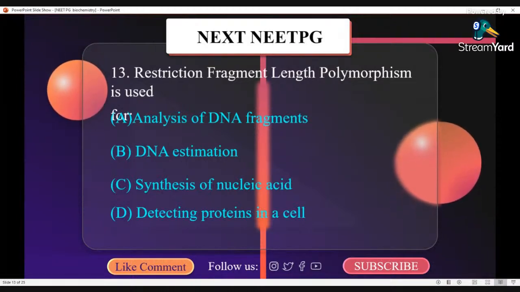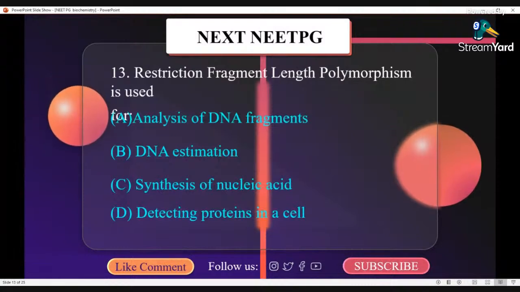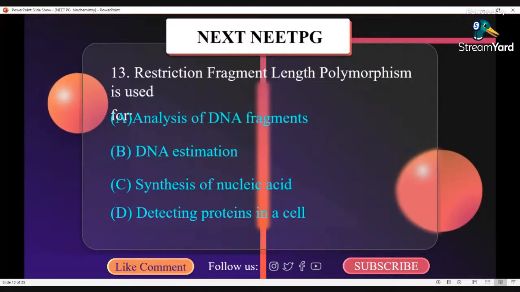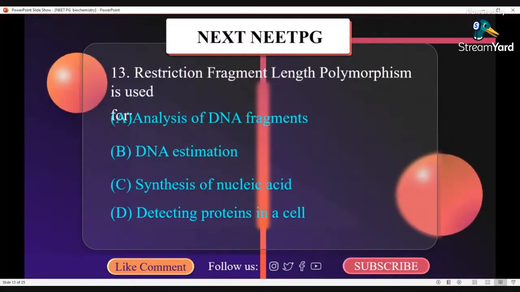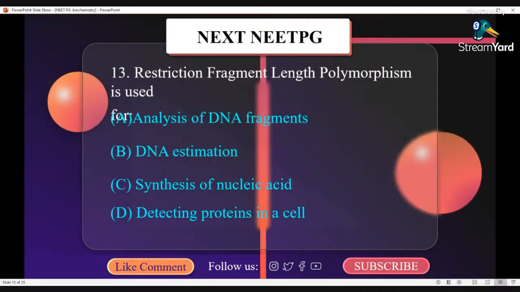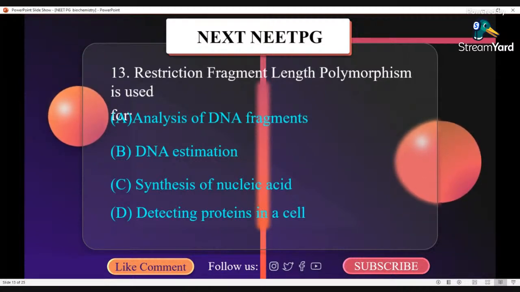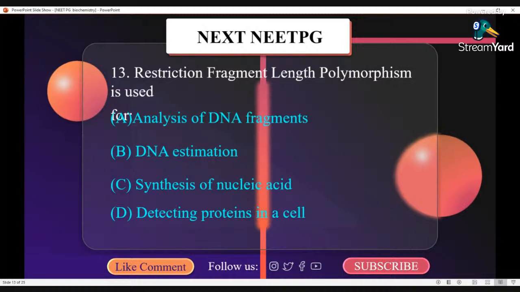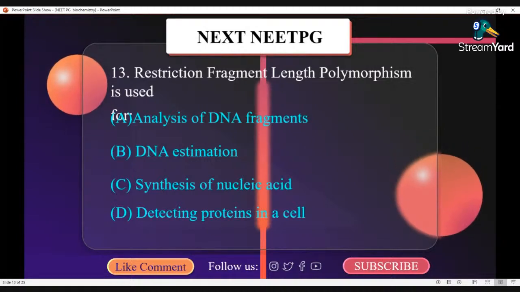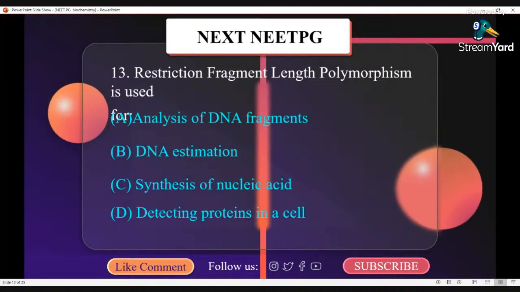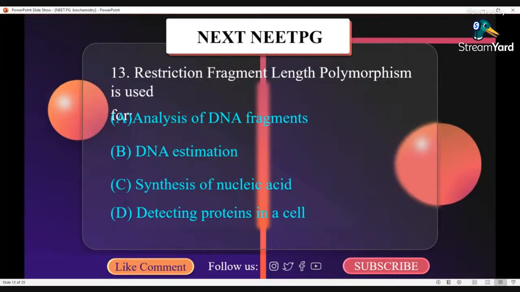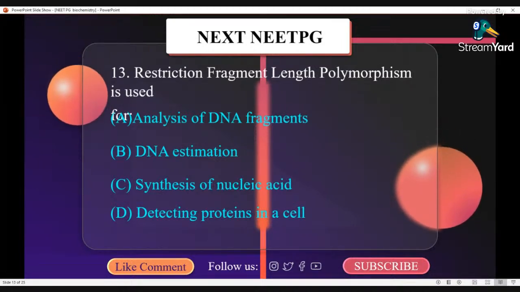Restriction fragment length polymorphism, or RFLP, is used to identify a change in genetic sequence that occurs at a site where a restriction enzyme cuts. It is used to trace inheritance pattern, identify specific mutation, and for other molecular genetic techniques.